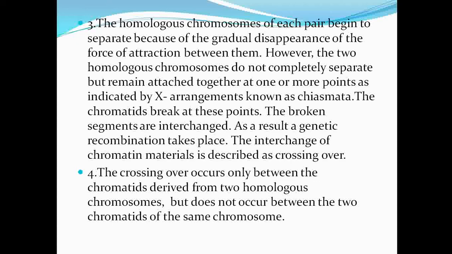This occurs in the Pachytene step. The crossing over occurs only between the chromatids derived from two homologous chromosomes, but does not occur between the chromatids of the same chromosome. The crossing over occurs only between the chromatids of homologous chromosomes, and it doesn't occur between the chromatids of the same chromosome.